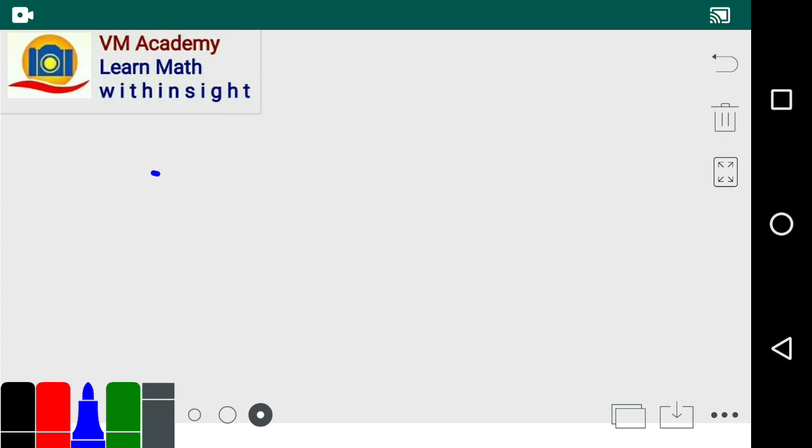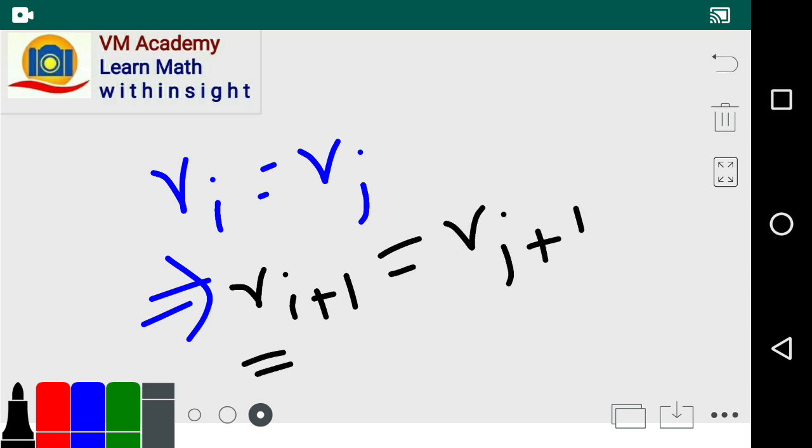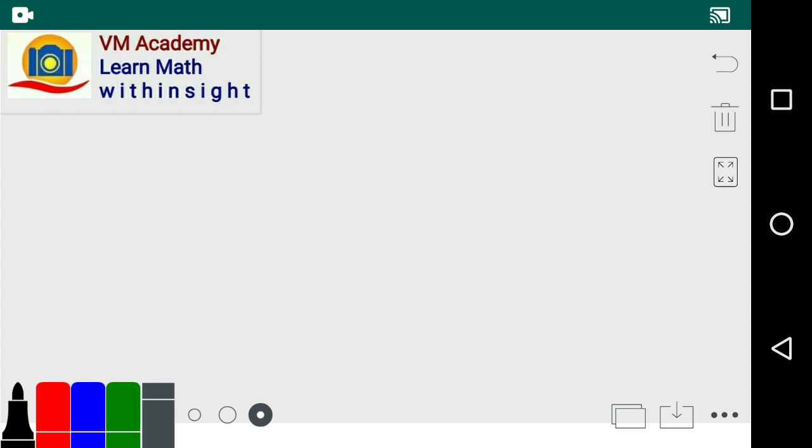So Ri equal to Rj implies, friends, Ri plus 1, the next remainder, equals Rj plus 1. And similarly, this implies again Ri plus 2 equals Rj plus 2, and so on. In this manner, friends, consider 1 by 7.